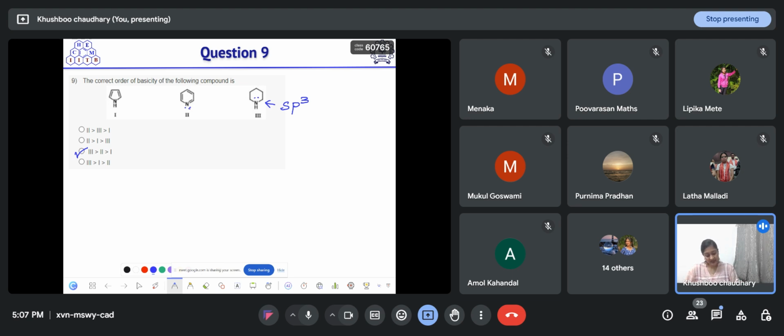So in the case of the second, this nitrogen is sp2 hybridized and has a lone pair of electrons that is not involved in conjugation, so it is free to donate to any proton source. And in the case of the first, pyrrole, the nitrogen lone pair is involved in conjugation and is a part of aromaticity here. So these electrons are not free to donate to any proton source. So this is the least basic.